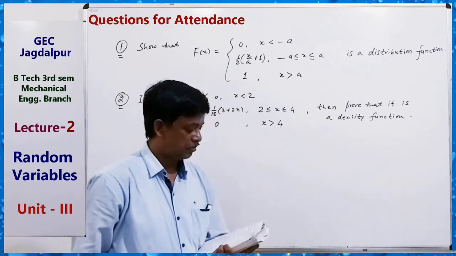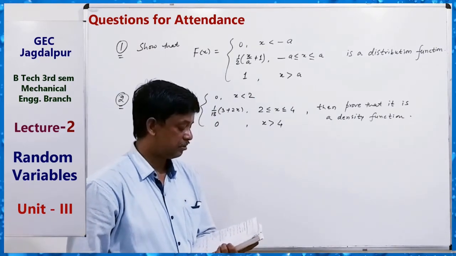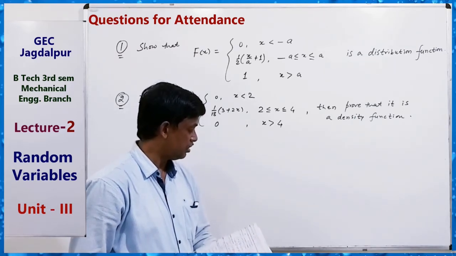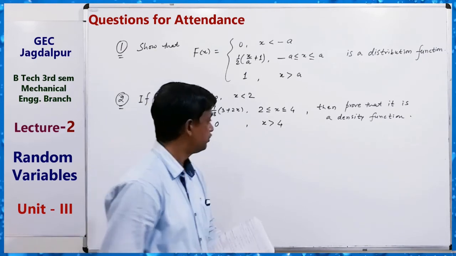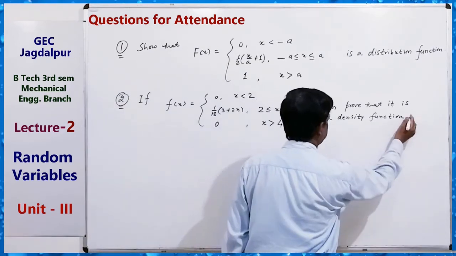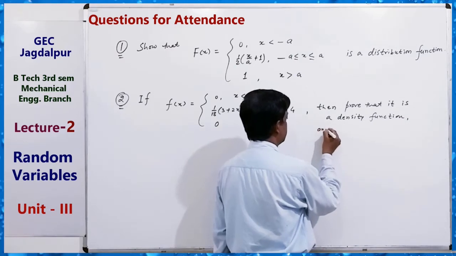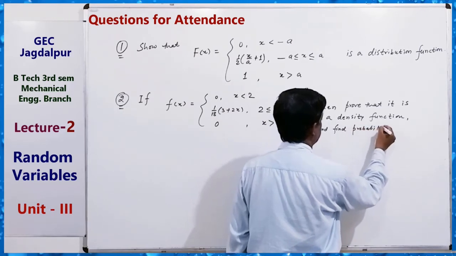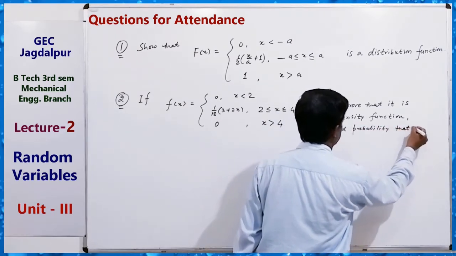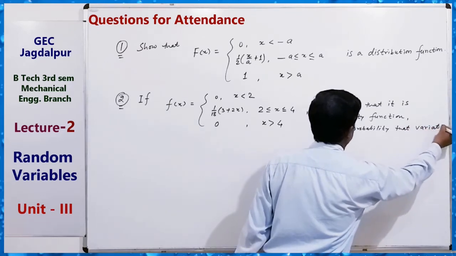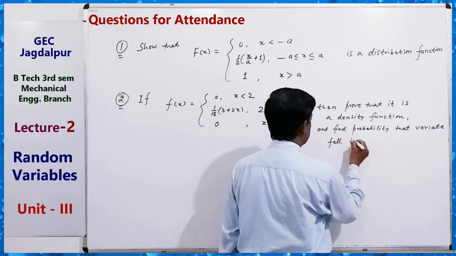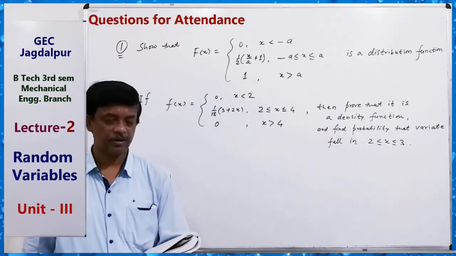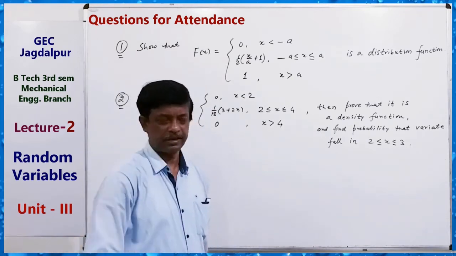First, find the probability that a variate having this density will fall in the interval 2 to 3. Okay, that means two things there.